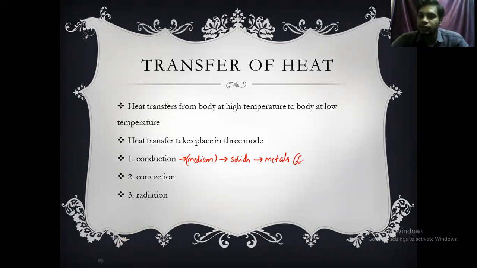Why? Because metals consist of free electrons. These free electrons are responsible for conducting electricity also. Free electrons not only conduct heat energy, they conduct electricity as well. Therefore, metals which are good conductors of heat are also good conductors of electricity. The reason is that in both we have free electrons.